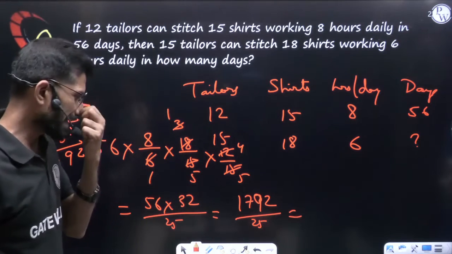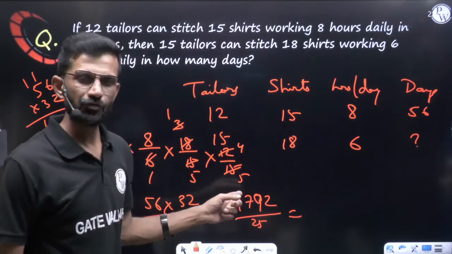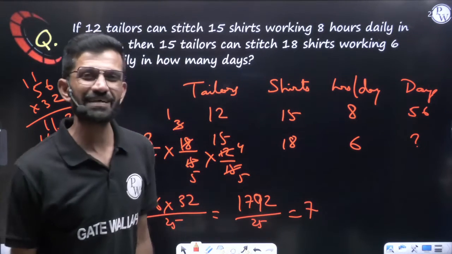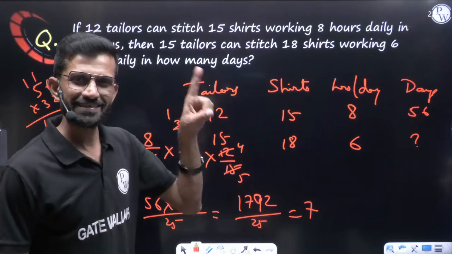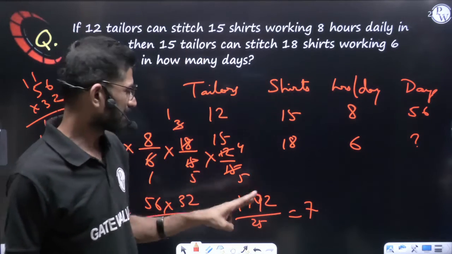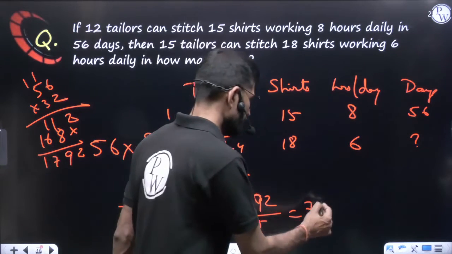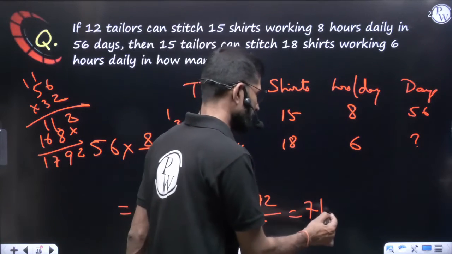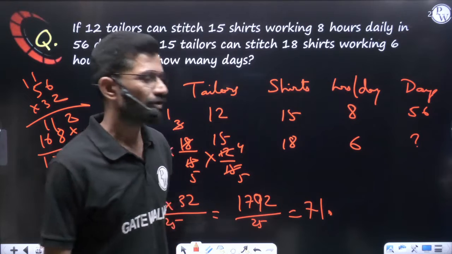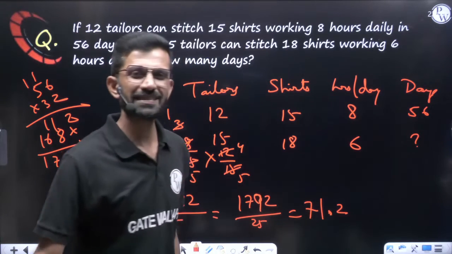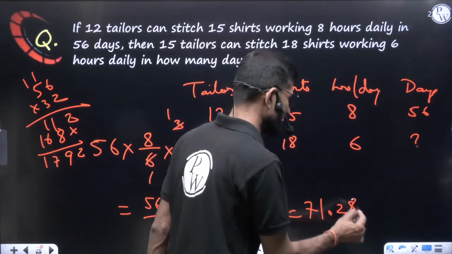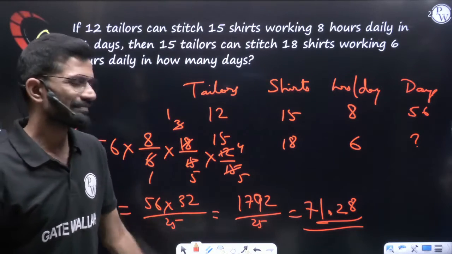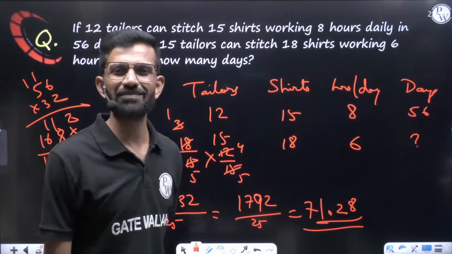So dividing 1792 by 25: 25 4s are 100, 25 6s are 150, 25 7s are 175. Then bring down, 25 1s are 25, remainder 7, 70, and keep the decimal. 25 2s are 50. So 71.28 or so you will be getting. These many days it will take, nearly 71 days, a little bit more than 71 days.